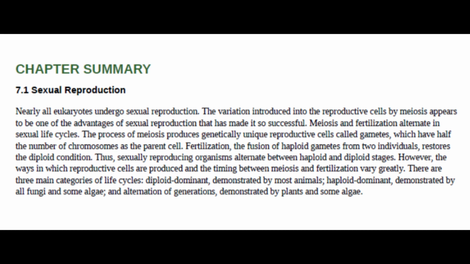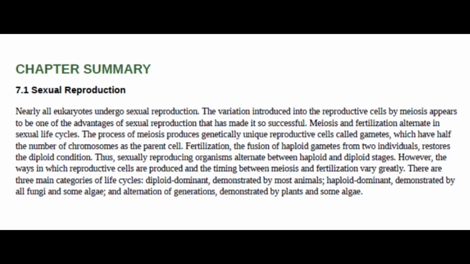Meiosis and fertilization alternate in sexual life cycles. The process of meiosis produces genetically unique reproductive cells called gametes, which have half the number of chromosomes as the parent cell. Fertilization, the fusion of haploid gametes from two individuals, restores the diploid condition. Thus, sexually reproducing organisms alternate between haploid and diploid stages.